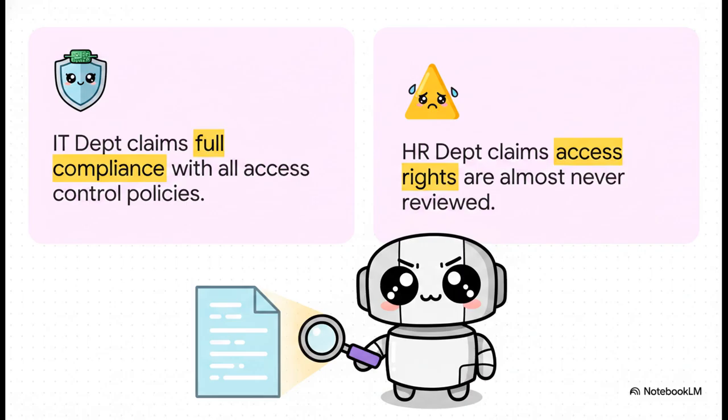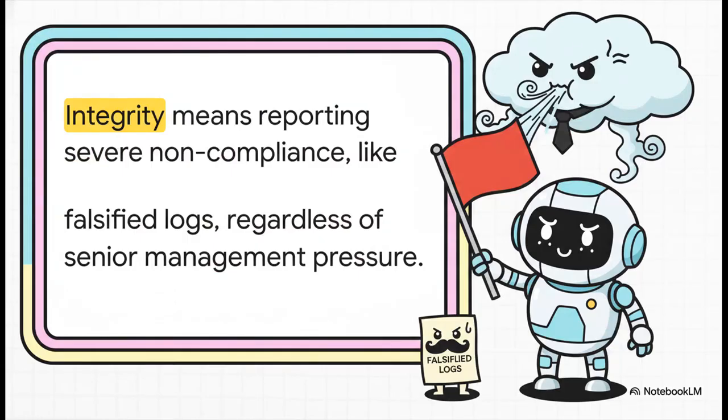But then you go talk to the HR department, and they say, actually, scratch that. Employees' access rights are almost never reviewed. As an auditor, you can't just play favorites or take the word of the higher-ranking department. Objectivity demands that you resolve this by getting into the system logs and policy documentation to find the actual objective truth. Then we have integrity.